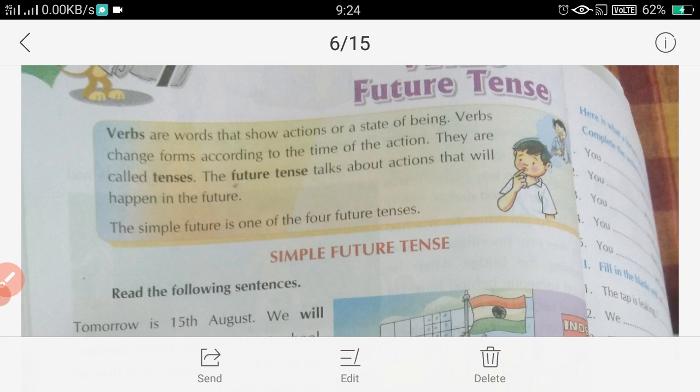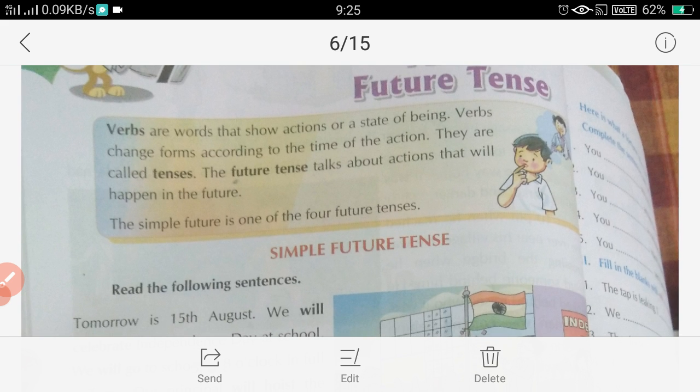If suppose I am eating an apple right now, then I will use eat, that is the V1 form of the verb. Okay, if I did this same action earlier, in the past, then I will use the V2 form of eat, that is ate. Okay, if I am going to eat an apple in the coming time, or in the future, then I will say will plus the V1 form of the verb, that is will eat. I hope this is clear.